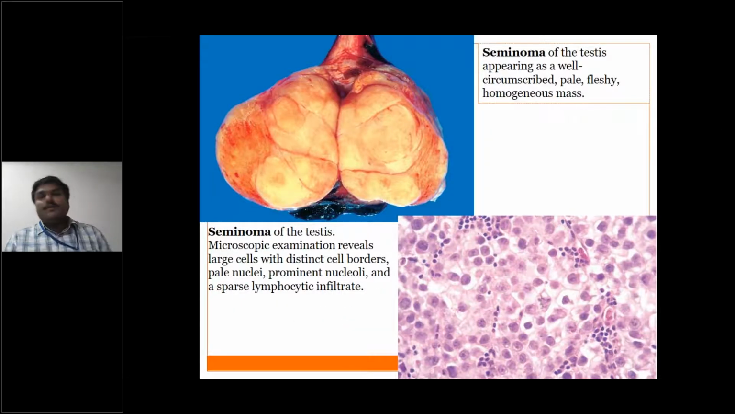This is a photograph of a seminoma. Grossly, it has a well circumscribed, lobulated appearance. It is a pale fleshy homogeneous mass. Microscopically you can see the polyhedral cells with centrally placed irregular vesicular nuclei, prominent nucleoli and cleared cytoplasm. And most important is the stroma. The stroma contains striking lymphocytes. This is one of the very important diagnostic features of a seminoma.